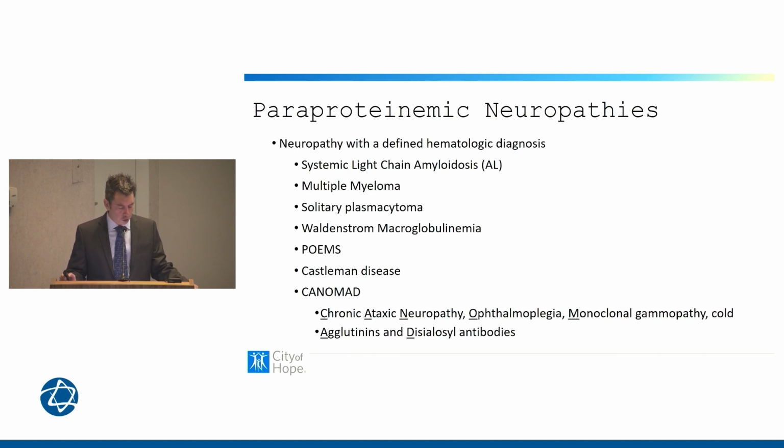In POEMS, which we'll talk about more, Castleman's disease, an autoimmune inflammatory disease process, can have neuropathies. And then this syndrome of CANOMAD is a unique syndrome where patients can have chronic ataxic neuropathy, vision issues with ophthalmoplegia, the presence of a monoclonal gammopathy, cold agglutinin disease, and these monoclonal antibodies. This is an important diagnosis to make.